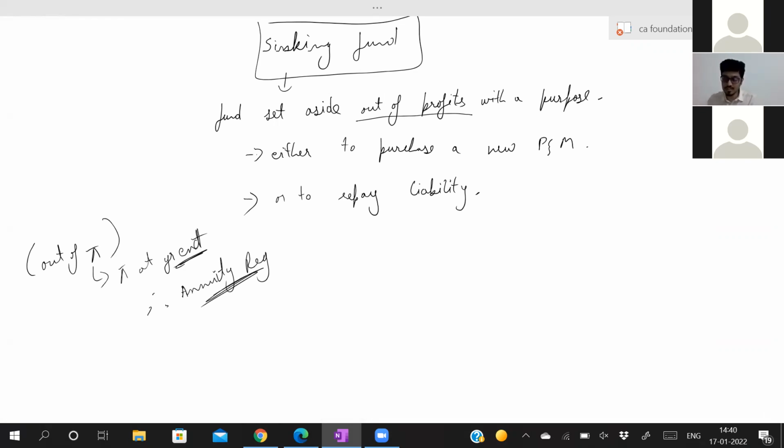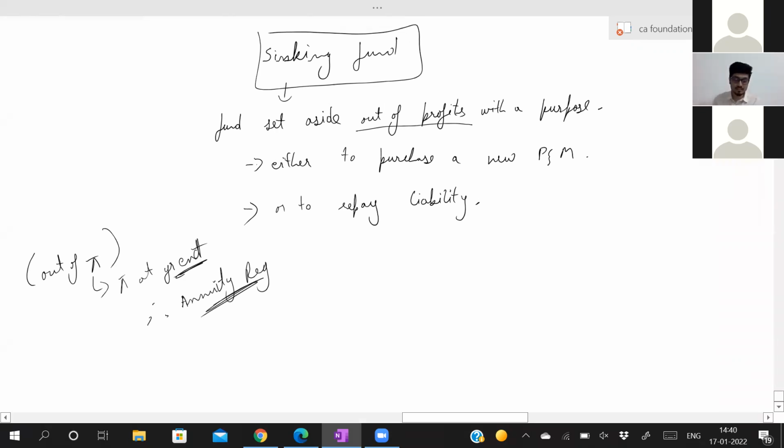That's why. Copy this much. This is called a sinking fund. A sinking fund is always annuity regular, or it is also called ordinary annuity. And a sinking fund will always be your future value. If it is given that you want a sinking fund of 10 lakhs, 10 lakh is your future value. Copy this quickly.